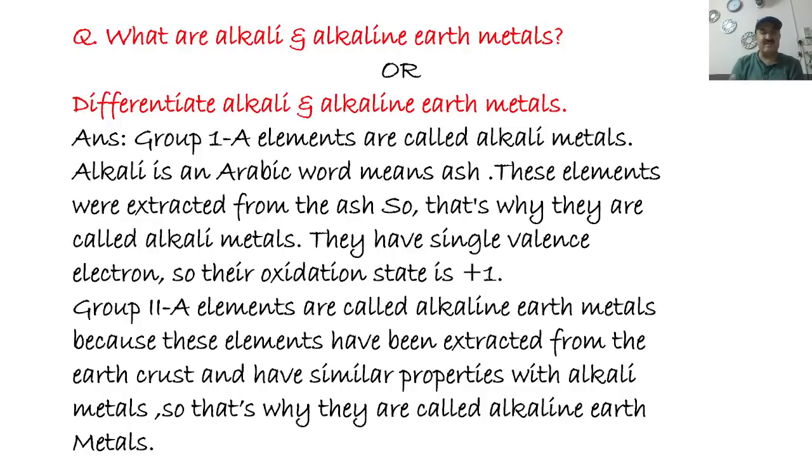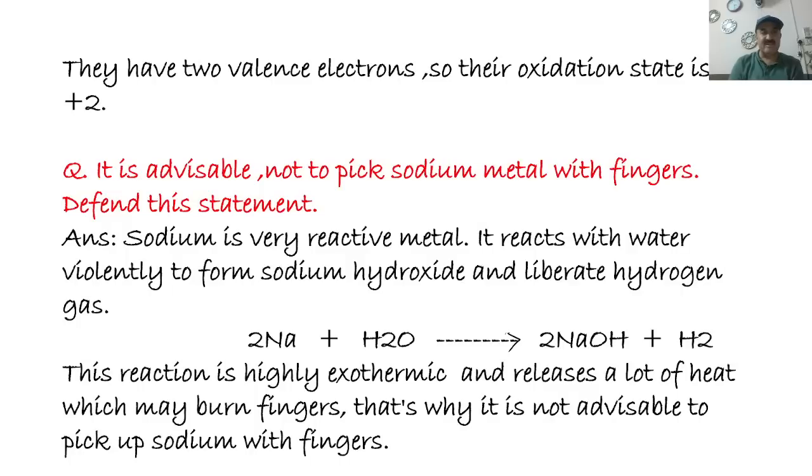They have two valence electrons, right? So their oxidation state is +2. Alkali metals have +1 oxidation state because they have single valence electrons.